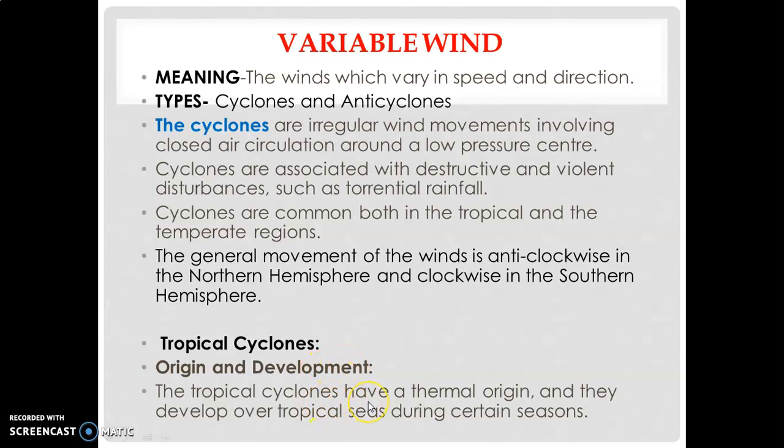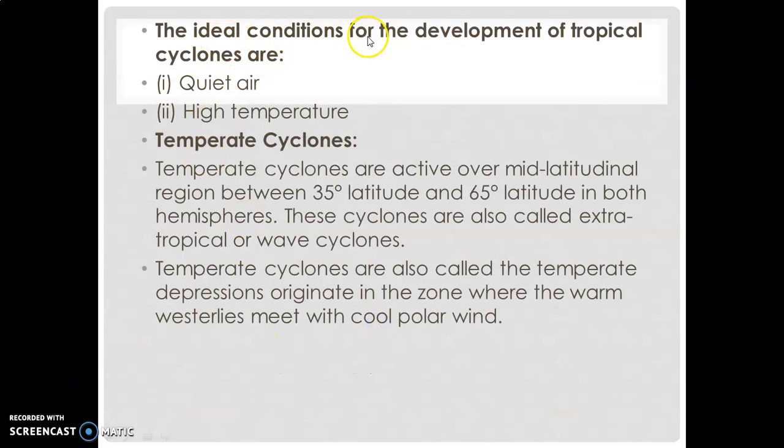Tropical cyclones have a thermal origin. We can say they are formed due to the unequal heating of land and water. They are common in the northern hemisphere and occur in the months of August and September. The ideal conditions for the development of tropical cyclones are quiet air, means calm air, and high temperature.